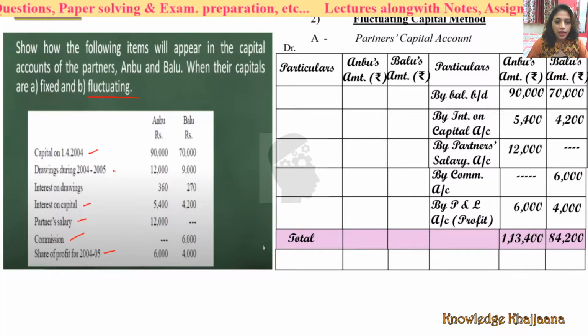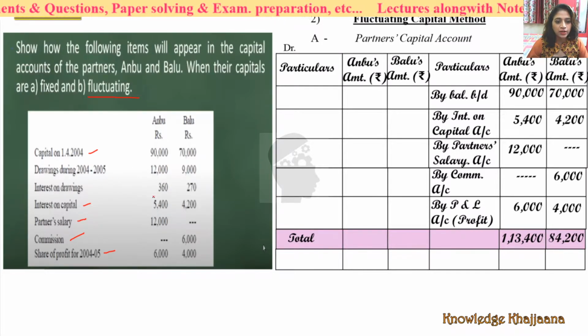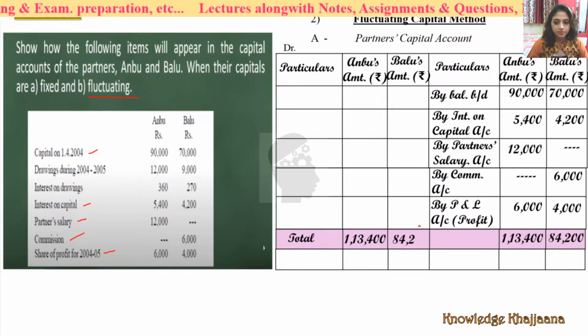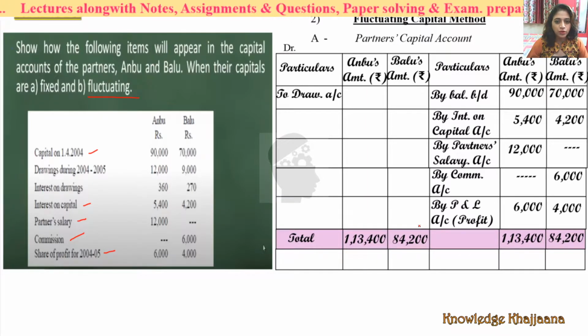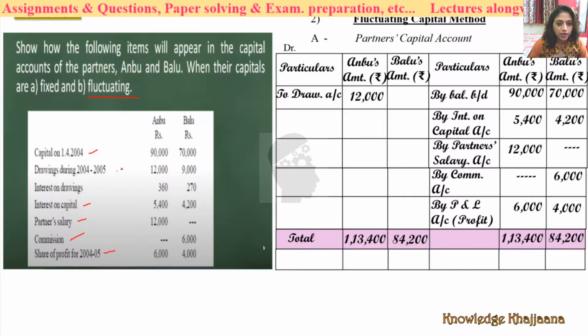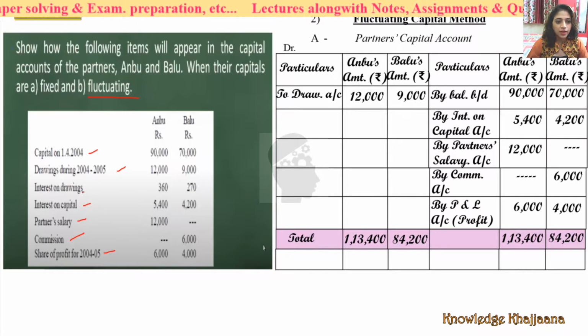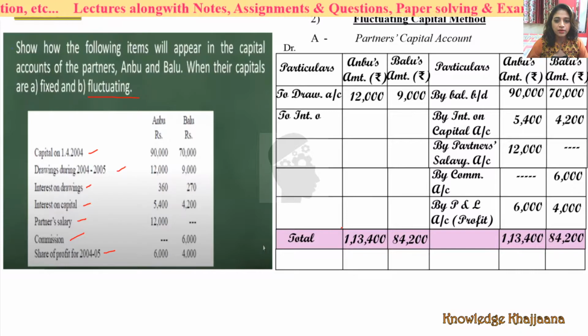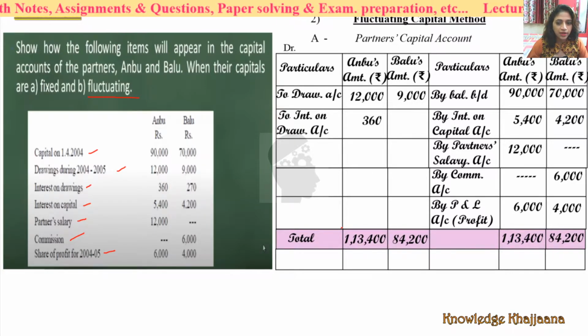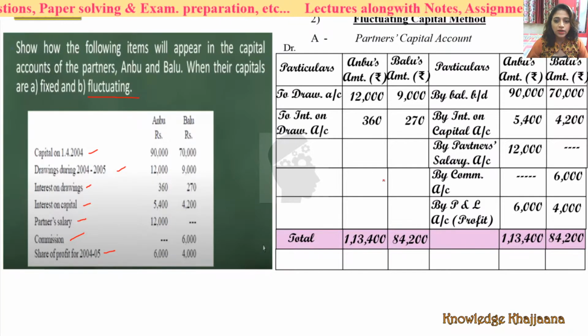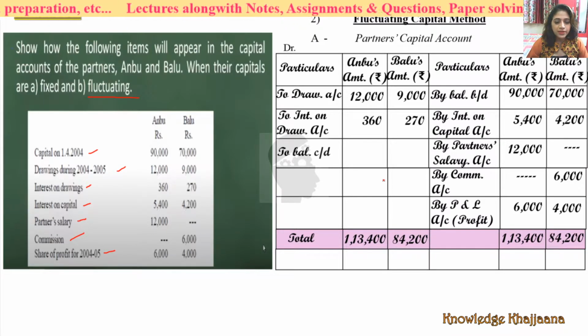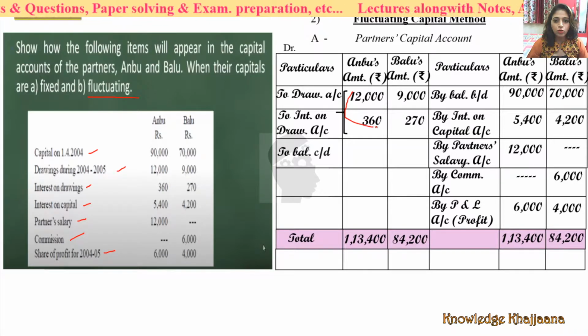See, have they withdrawn any big, substantial capital? No, they have only done the drawing. Okay, so to the drawings account, drawings will be 12,000 and 9,000, and interest on drawings will be 360 and 270. Okay, so again, what would be the balancing figure? That is the closing balance. We'll deduct the total of this from this total, right?